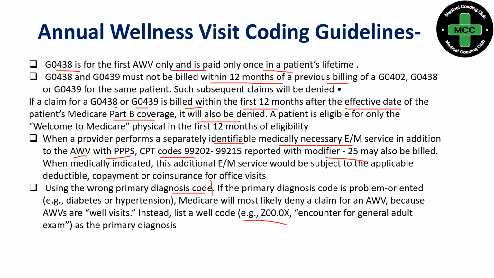In the previous video regarding ICD coding I explained this clearly, so please go back and check. As I said, we will use the G00 series as the primary diagnosis whenever we are coding for an annual wellness visit. These are the coding guidelines we have. There are two more criteria to be discussed, but that is not required for the examination, for CPC.